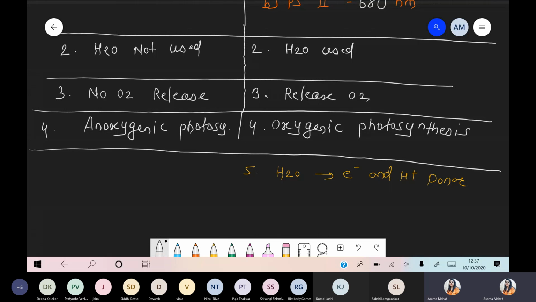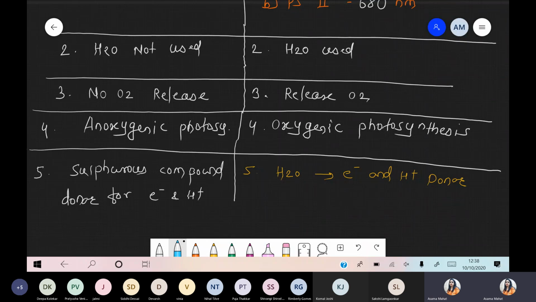But in case of bacteria, यहाँ पे ये काम कौन करेगा? In this condition we are talking about some sulfurous compound, they provide, or what we say, they are the donor for electron and the proton.